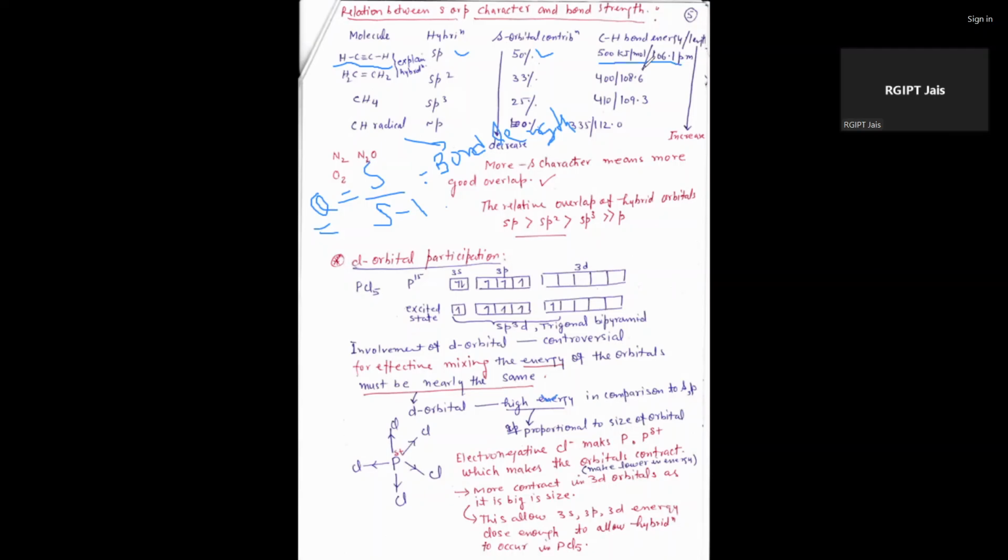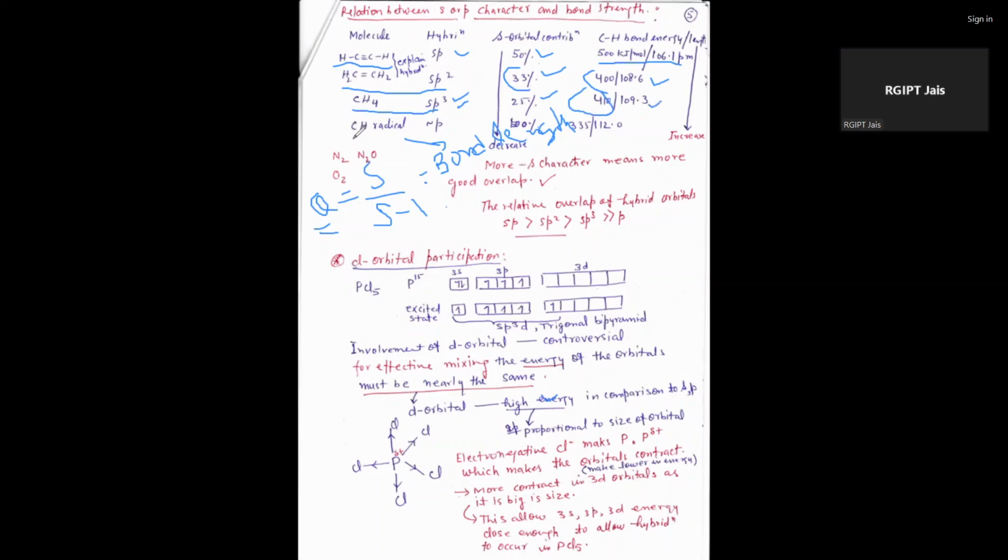106.1 picometer. But if we take an example of sp2 hybrid, the percentage of s character is 1 by 3. 1 by 3 means 33%. 33% means the bond energy in this case is 400 kilojoule per mole, and the bond length in this case is 108.6 picometer. But if we take an example of methane, the hybridization is sp3, having a percentage of s character 25%, and the bond energy in this case is 410, and the bond length is 109.3 picometer.